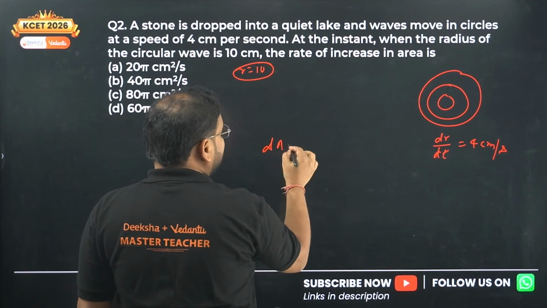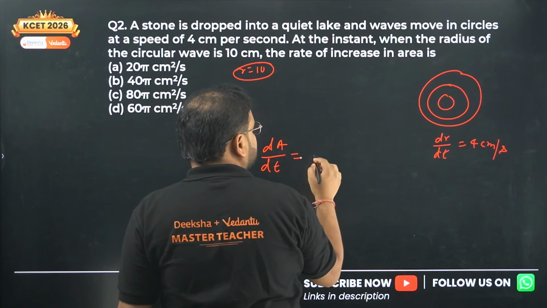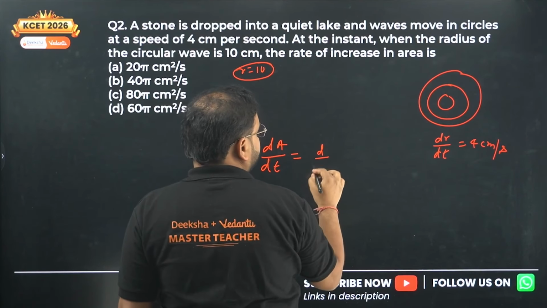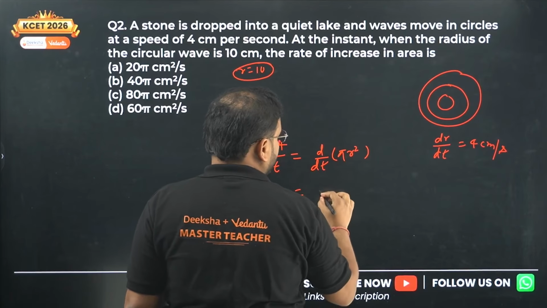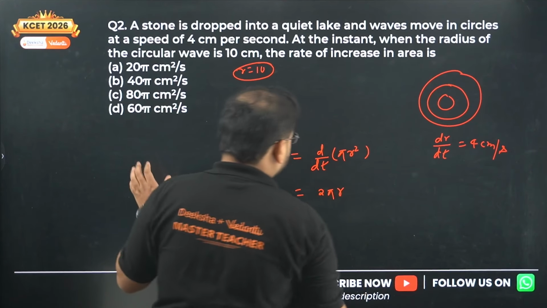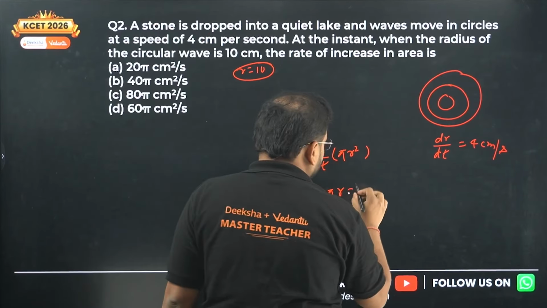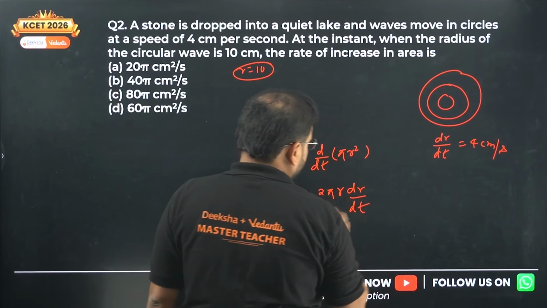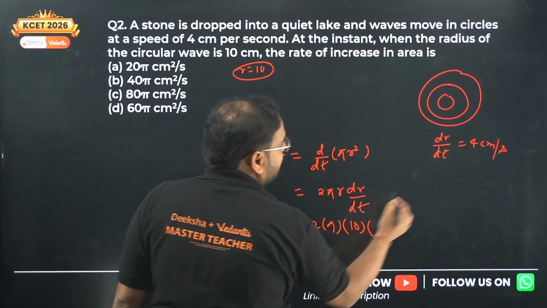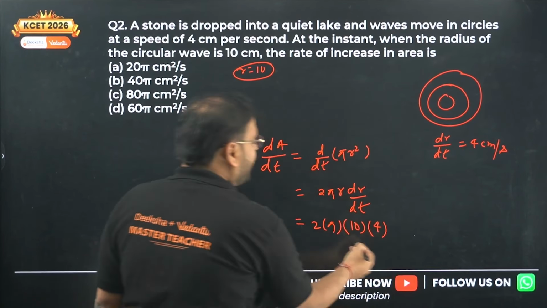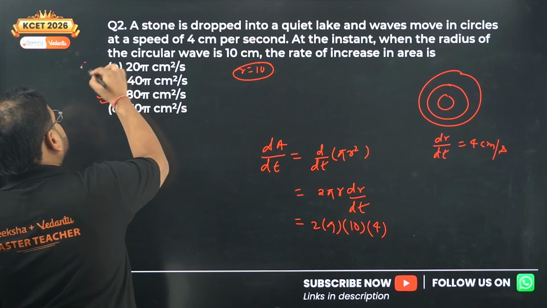So dA by dt they are asking this time, not dr. Rate of increase in area is given by differentiating pi r square, which gives 2 pi r dr by dt. So 2 into pi into r value 10, and this value is given as 4. Put it here, 4 into 10 is 40, into 2 is 80. Answer is 80 pi, which is option C.